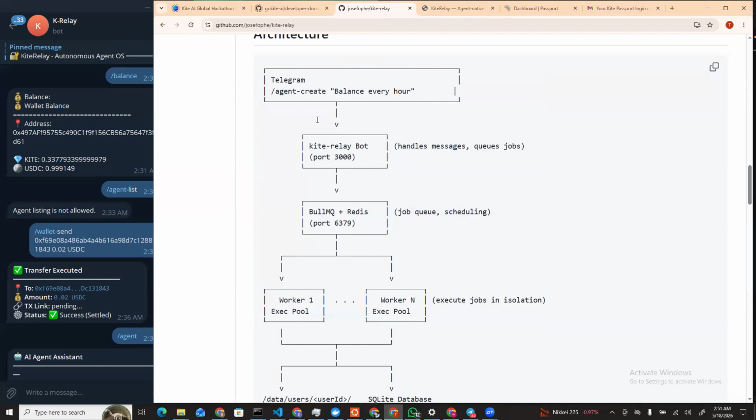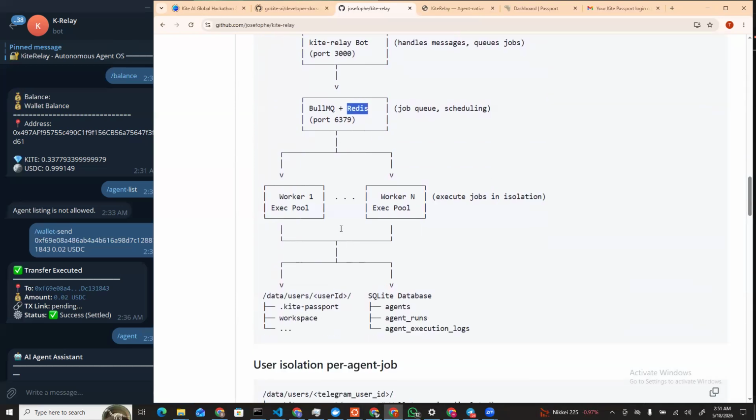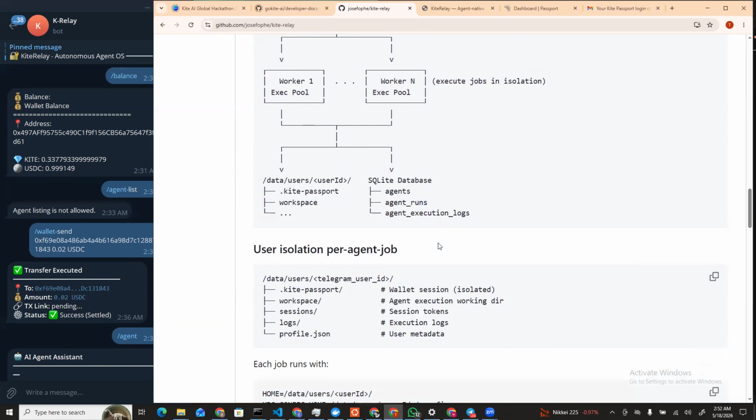So how we built this is that we built Kite Relay, a bot which runs on port 3000, then connected to Redis on 6379. Then we have workers who execute the jobs in isolation. Wow. That means two or more Telegram users can actually run the bot and perform actions like transfer token, communicate together, even run some AI automations. Don't worry, I'm going to share some walkthrough.